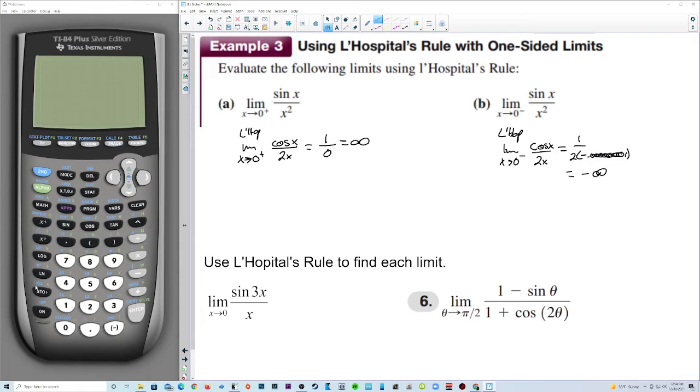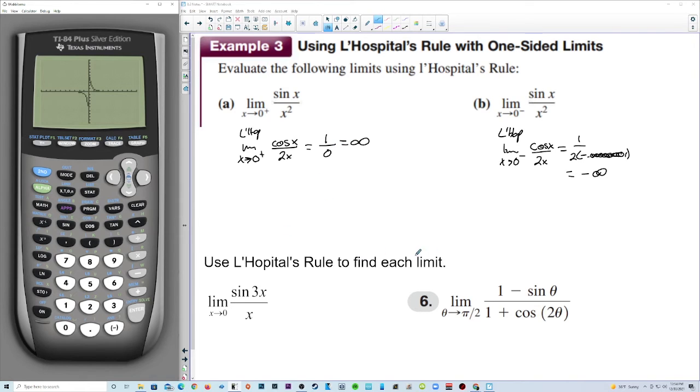Now let's see if that's actually happening with our calculator. Let me clear all this stuff out. Sine of x over x squared. So we have sine of x divided by x squared. And let's see if we're in radians. We are. So let's go zoom 6. Now we're looking at 0, very close to 0. And on the left side, on the negative side, as we approach 0 from the left, it's going down to negative infinity, like we said. And 0 from the right, we're going up to positive infinity.